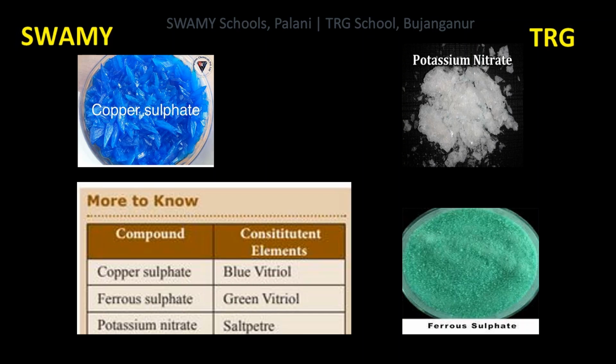Constituent elements are copper, Cu, sulfur, S, oxygen, O. It is also known as blue vitriol or blue stone. It is used as pesticides and fungicides.